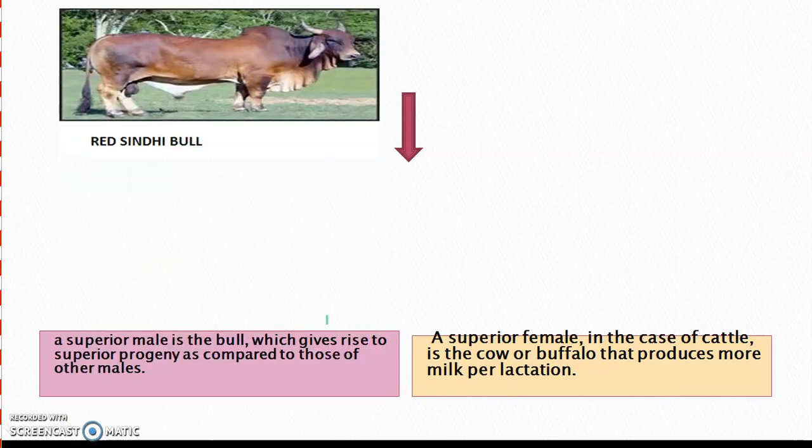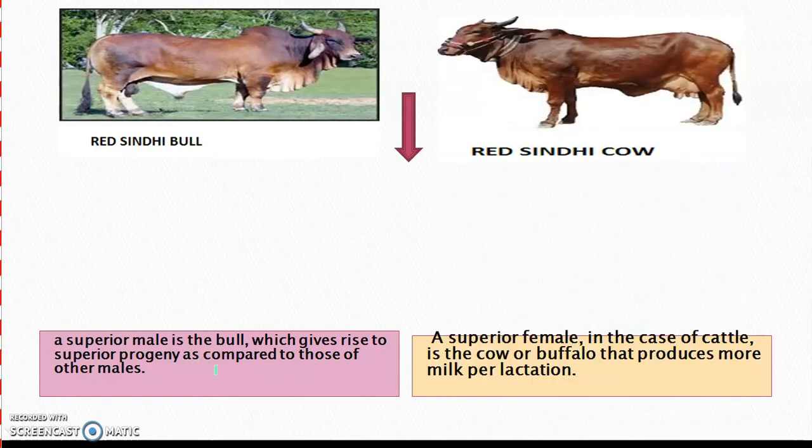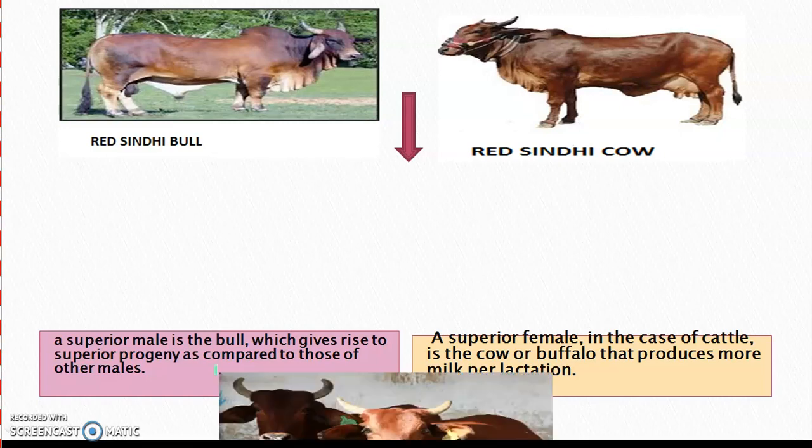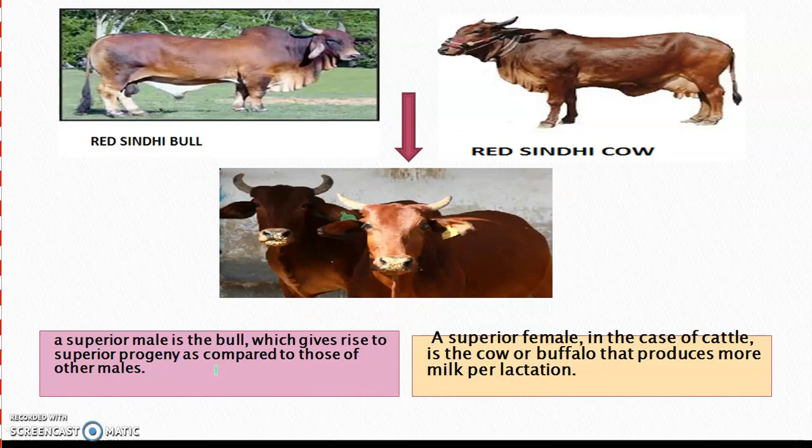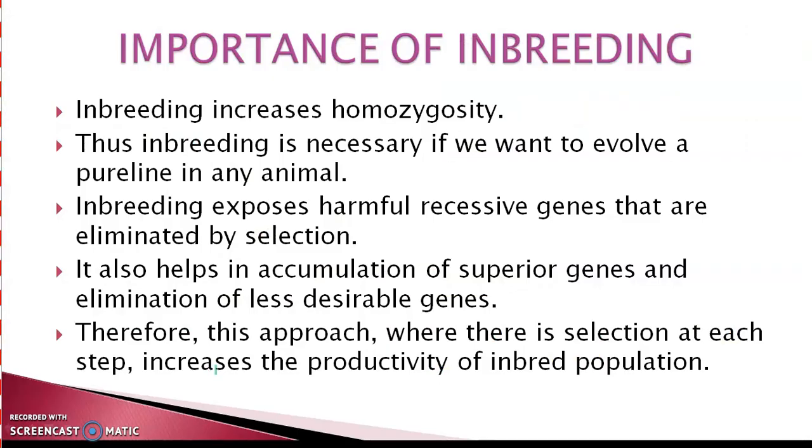A superior male in the case of cattle is the bull which gives rise to superior progeny as compared to those of other males. It is followed by selection of a superior female also, and a superior female in the case of cattle is the cow or buffalo that produces more milk per lactation. So these two are mated in pairs, and the progeny which is obtained is evaluated, and the superior parents are selected for further matings. So this would lead to increase in the homozygosity.